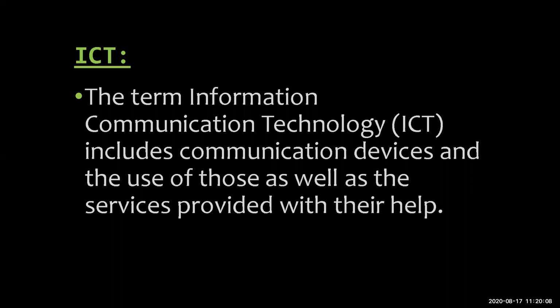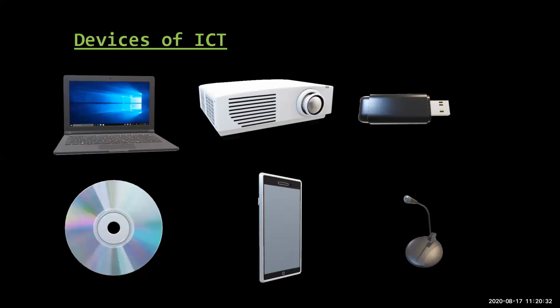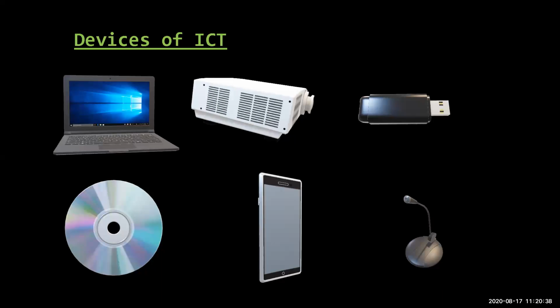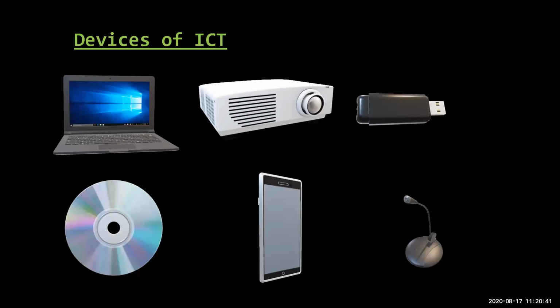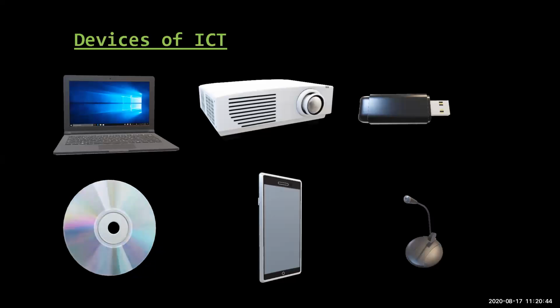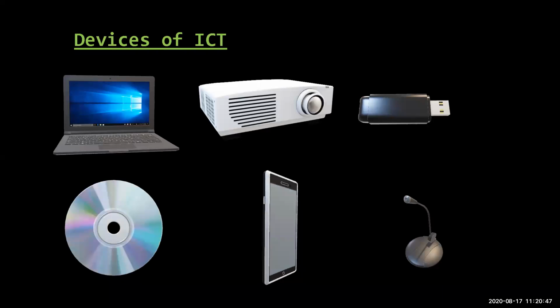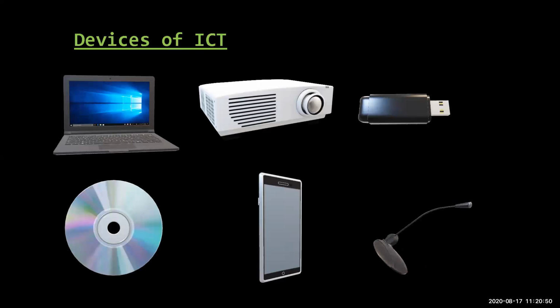What is ICT? The term information communication technology includes communication devices and the use of those devices, as well as the services provided with their help. We are using laptops, microphones, radio, and TV, and we are getting services out of that. It is known as ICT. Some of the devices of ICT are the laptop, projector, pen drive, CD, mobile phones, and microphones.